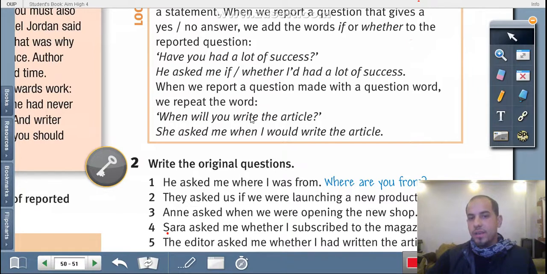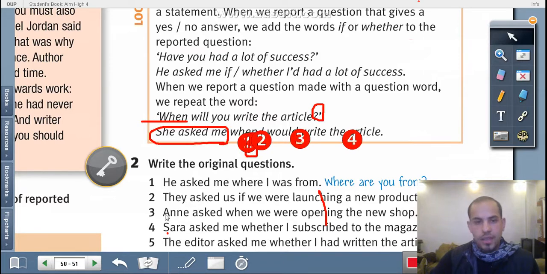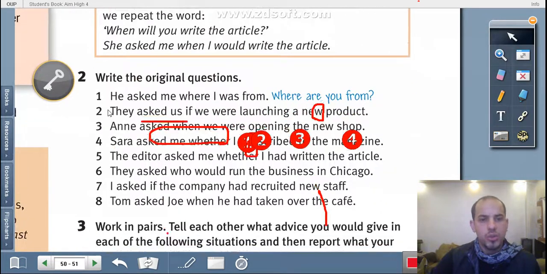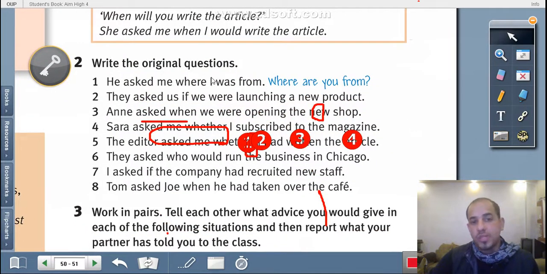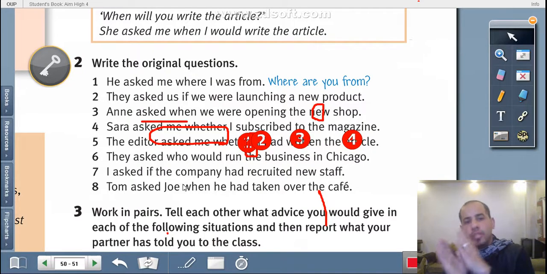When will you write the article? She asked me, this part of the sentence opposite. Now the question here wants you to write the original questions. So these questions are reported, and you have to rewrite them to the original question.